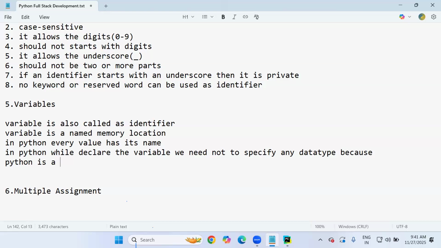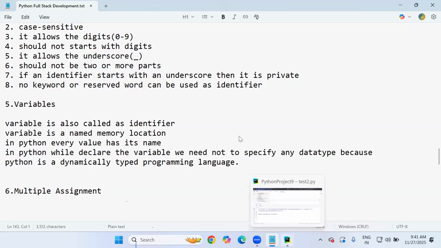During the program execution time, the data type will be decided by Python itself. You need not focus on what data type to give.